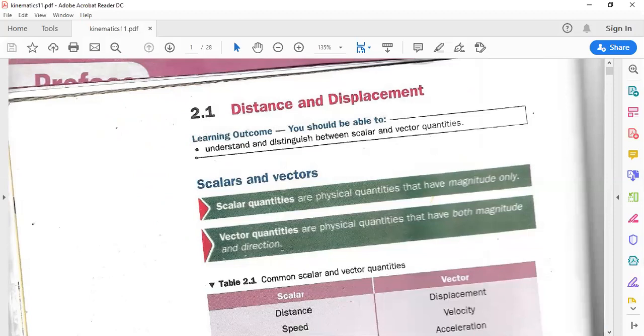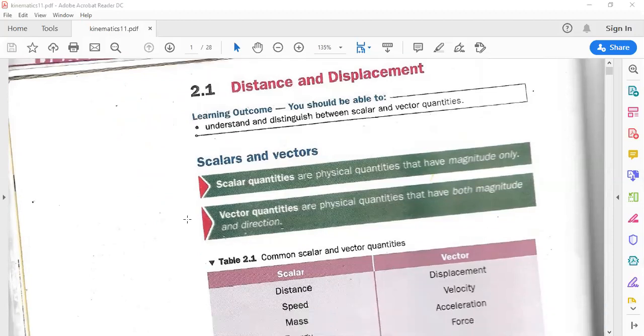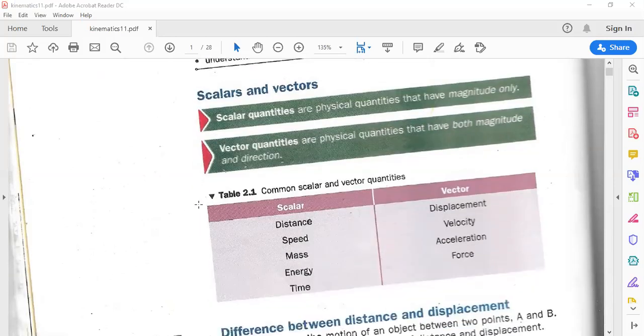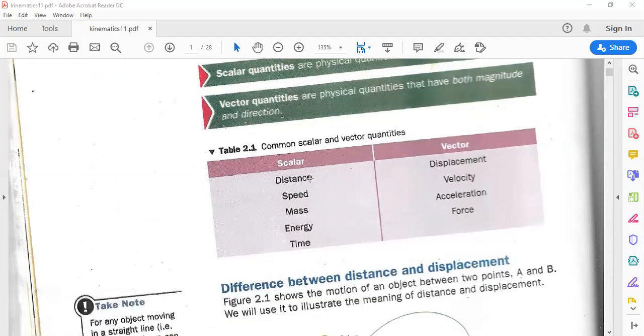Okay, good. From our previous classes, we know that a scalar is a physical quantity that only has a magnitude. And vectors are physical quantities that have both a magnitude and a direction. We went through some of the common scalar and vector quantities. Distance, speed, mass, time, energy, these all are scalar quantities.